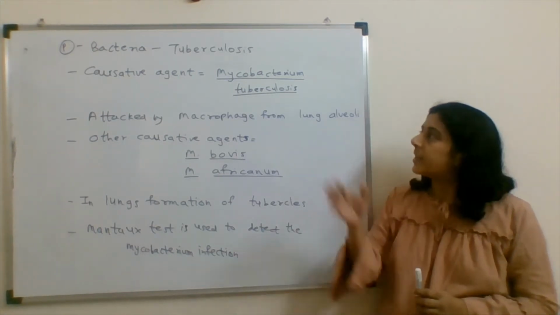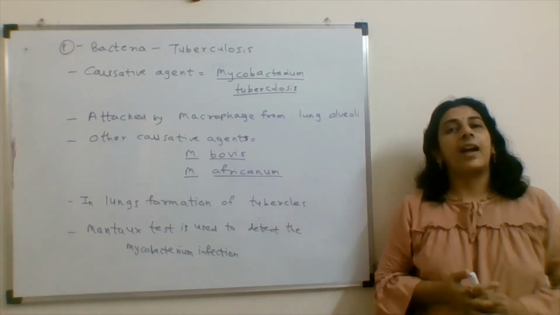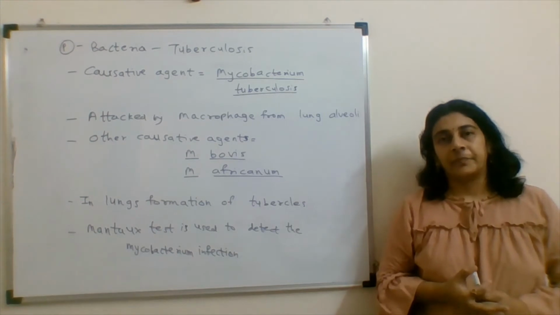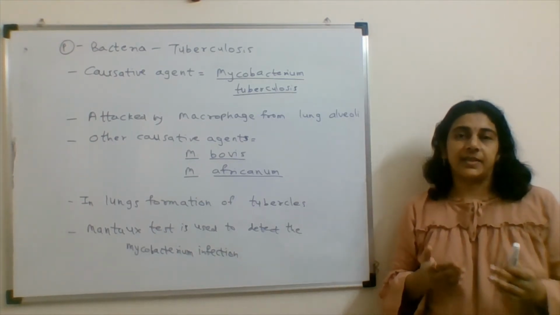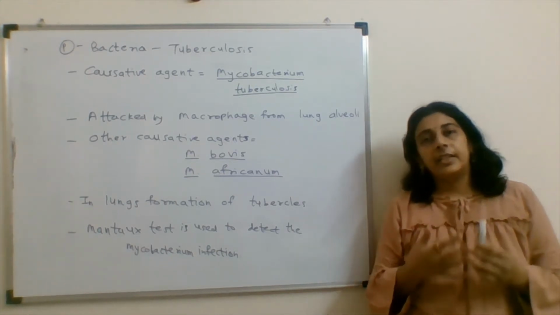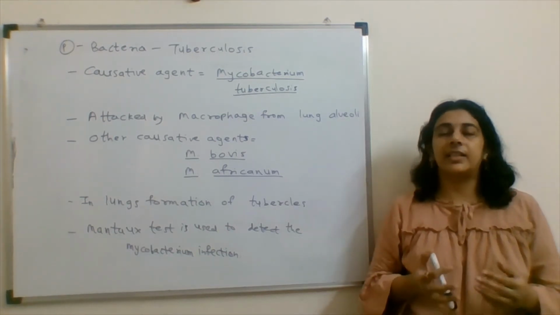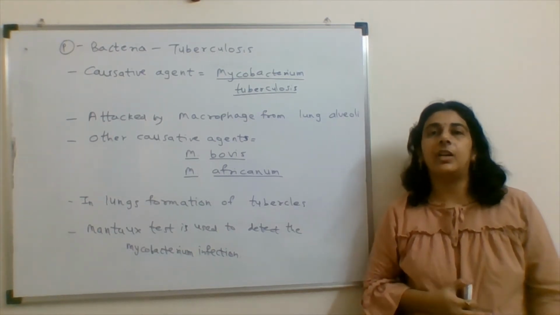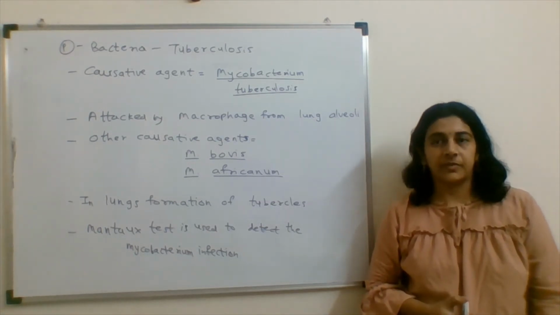What is the speciality of this bacteria? This bacteria is an acid fast bacteria. It has resistance against oxidative stress, oxidative killing, which is the characteristic of the macrophage. It doesn't get killed due to the oxidative reactions taking place in a macrophage.